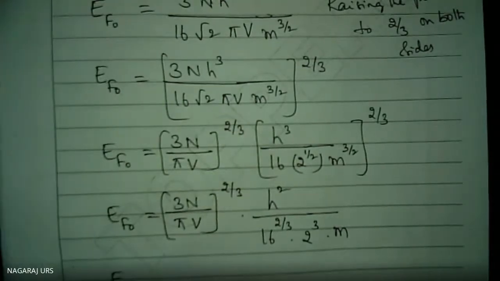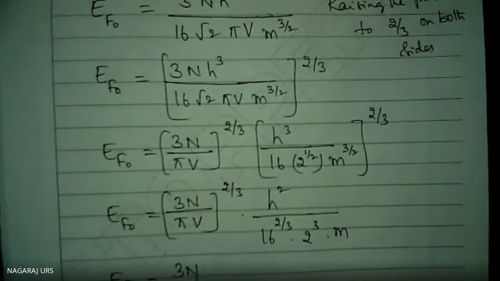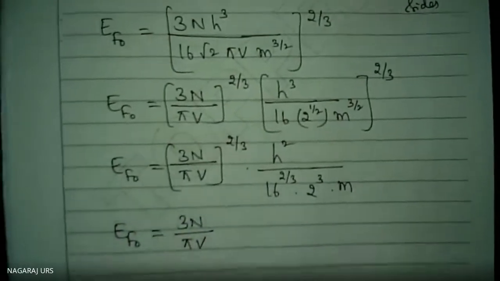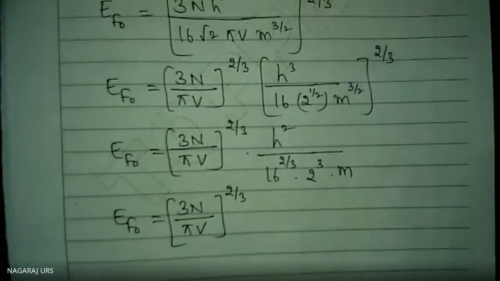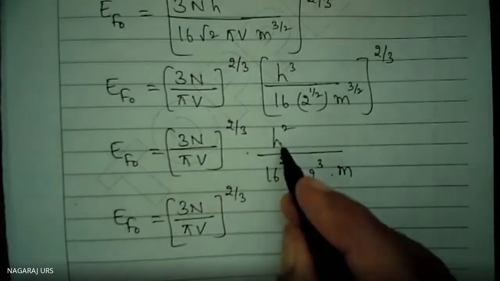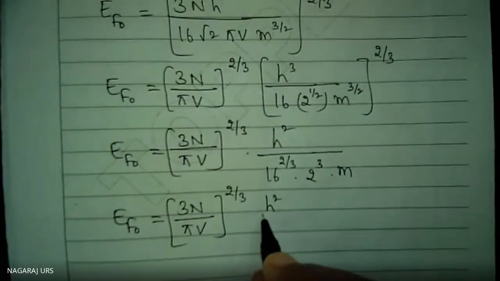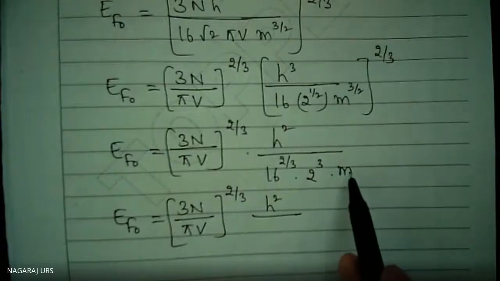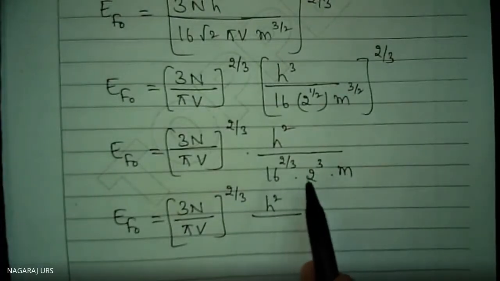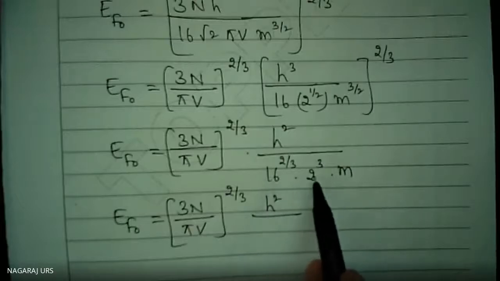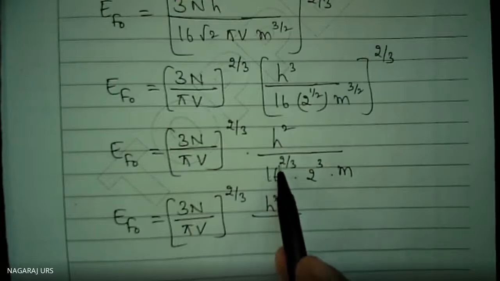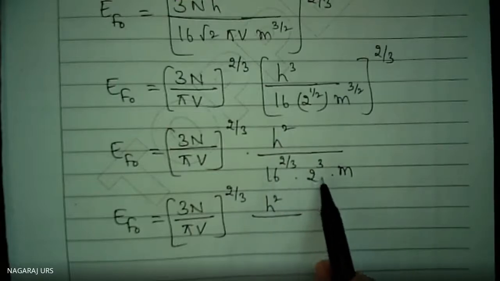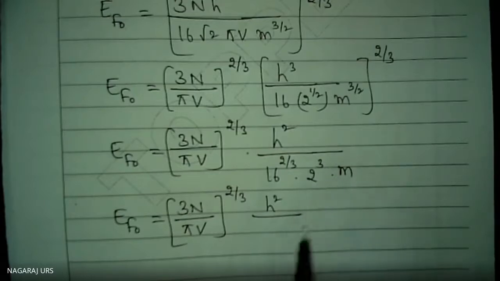Therefore, E of naught is equal to (3n divided by pi v) raised to the power 2 by 3. That is equal to h square divided by... just do the calculation between here and here. These are only numbers. 16 raised to the power 2 by 3 multiplied by this 8; 2 to the power of 3 means it is 8.